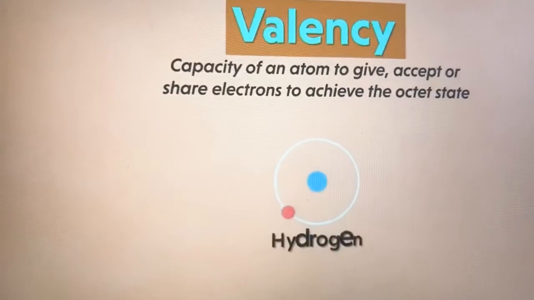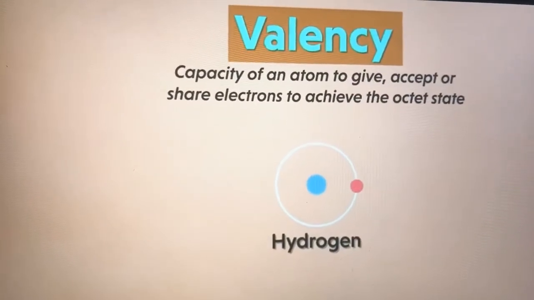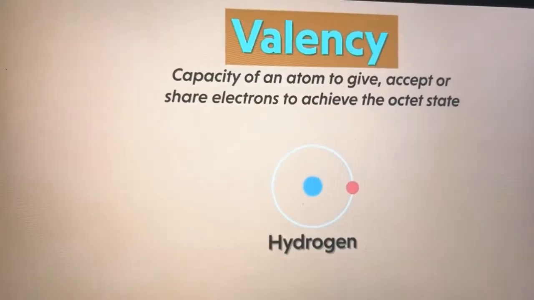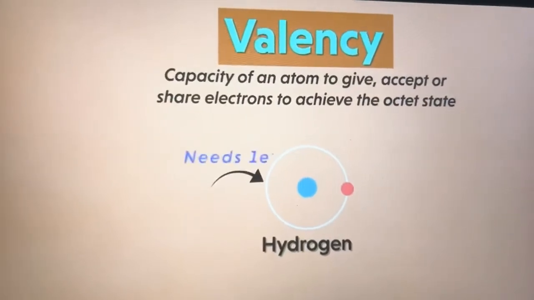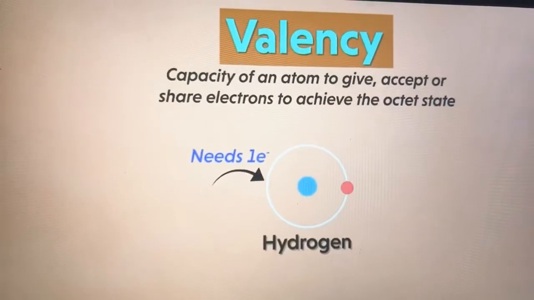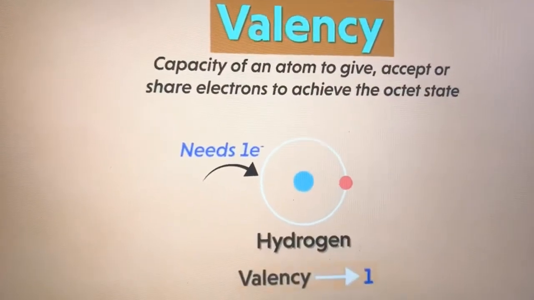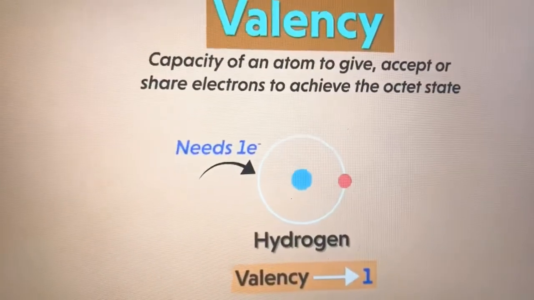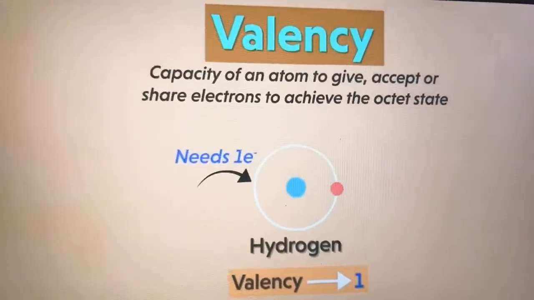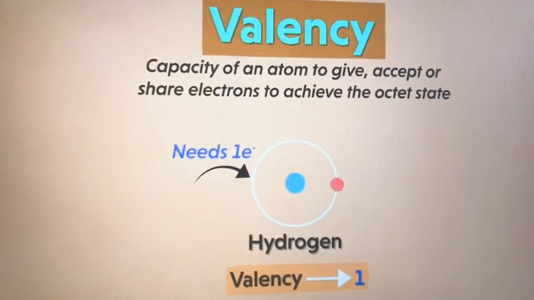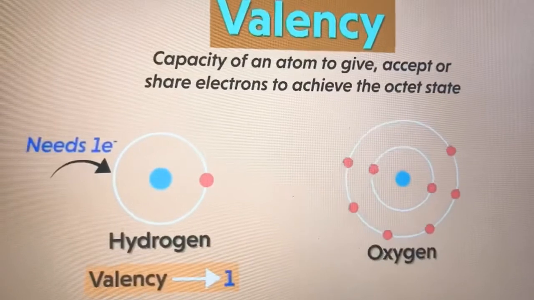In case of hydrogen, we have just 1 electron in the outermost shell. That means it has to somehow add 1 more electron to the outermost shell. Thus, we find that the valency of hydrogen is 1, as it accepts or sometimes even shares electrons with atoms of other elements. So can you tell me the valency of oxygen now?